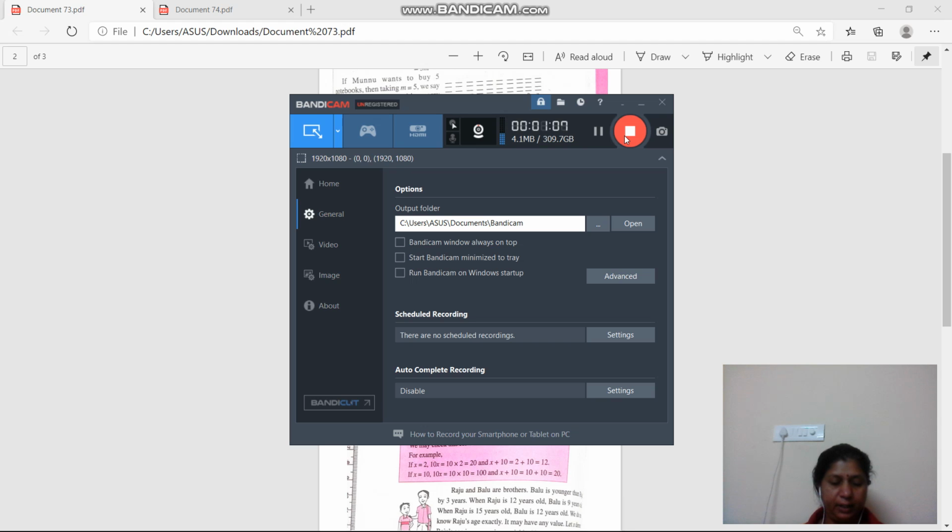x is equal to 10, then 10x is equal to 10 into 10, 100, and x plus 10, then it is 10 plus 10, that is 20. See how much difference there is. Okay, so x plus 10 and 10x में क्या फर्क है, सबको समझ में आया?